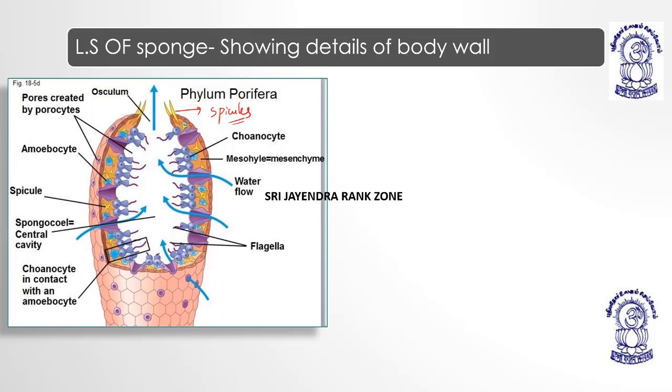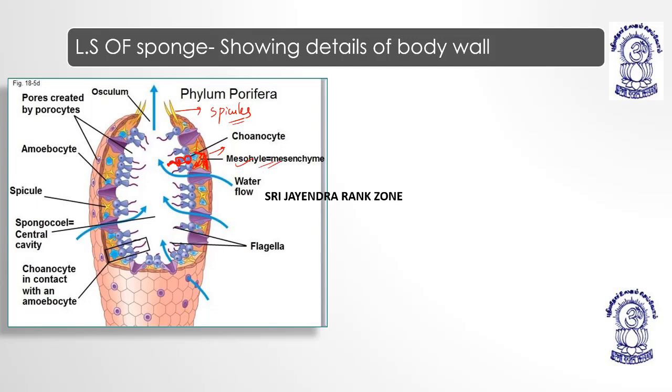Spicules are of many types. The inner layer, you can see choanocytes, flagellated cells, these flagella. Then in between the outer layer and the inner layer we have a yellowish covering, that is the mesohyl or mesenchyme.